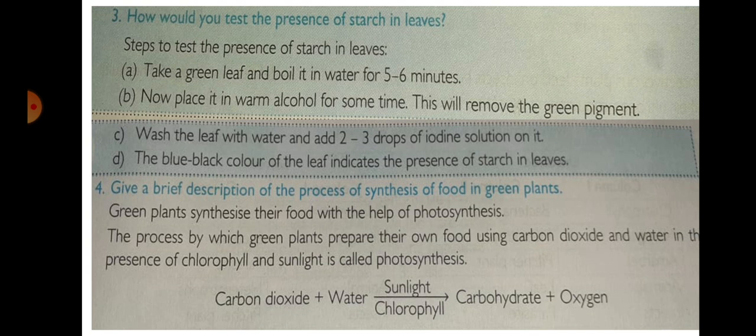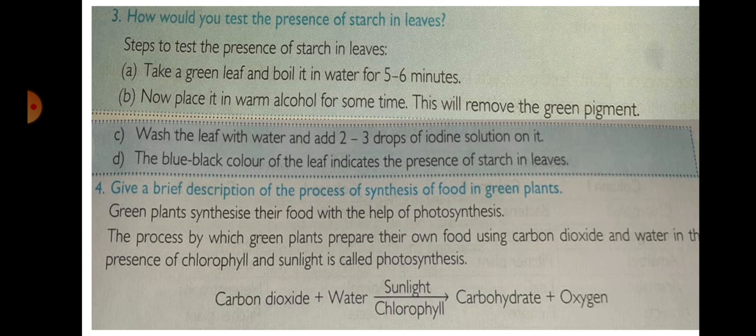In the previous class, in 6th standard, we used this iodine test. Do you remember it? That indicates the presence of starch in leaves. Then the fourth question: Give a brief description of the process of synthesis of food in green plants.